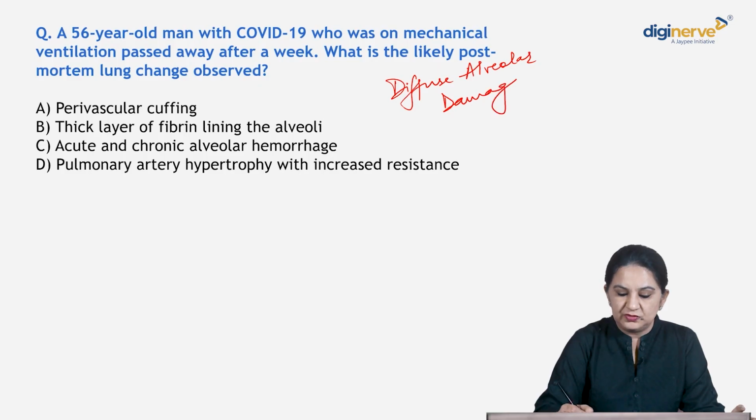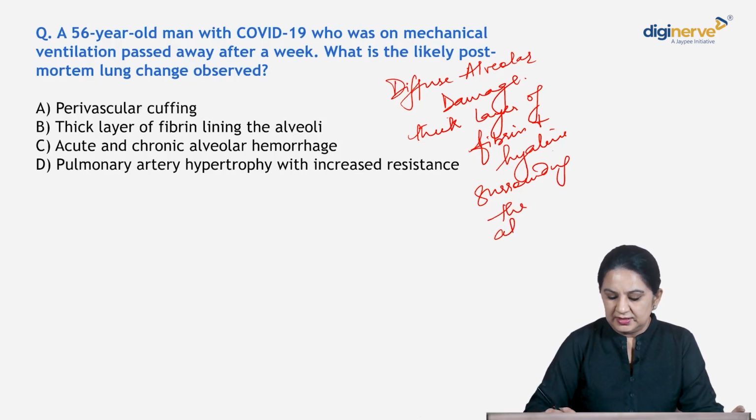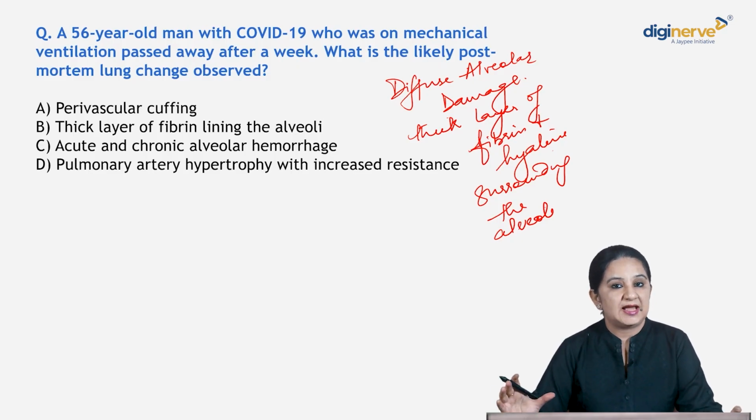And in this diffuse alveolar damage, you will see a thick layer of fibrin and hyaline surrounding the alveoli. Okay, thick layer of fibrin and hyaline surrounding the alveoli because of diffuse alveolar damage.